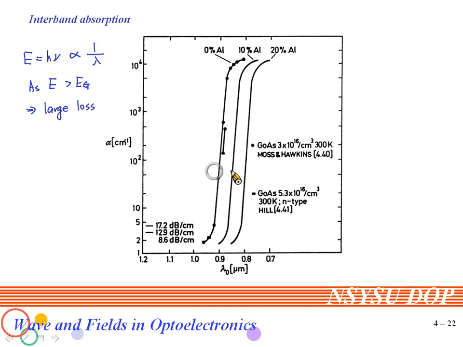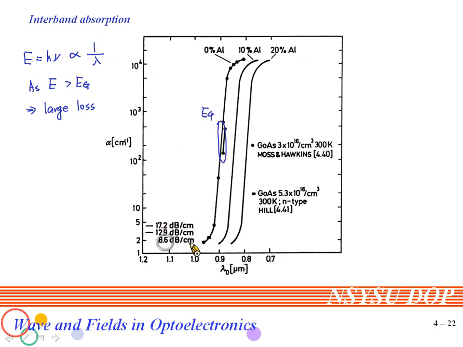As shown in this figure, you can see that as the input energy is small, we have smaller loss. But if we reduce the wavelength, then we will have higher input energy. And at this boundary, the loss will dramatically increase, because this corresponds to the Eg.